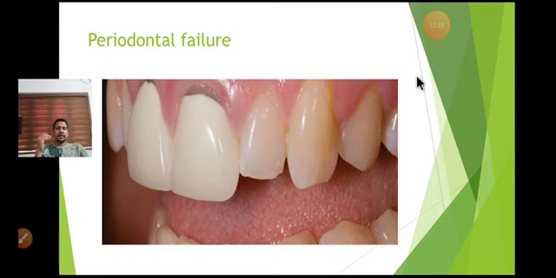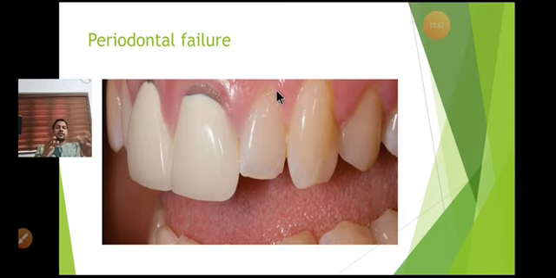Now coming to another reason for failure, that is periodontal failure. The same lack of marginal adaptation also can cause periodontal failure. It can cause secondary caries as well as periodontal failure because this area is closely related to the periodontium. The organisms that accumulate in this area can cause periodontal problems later.